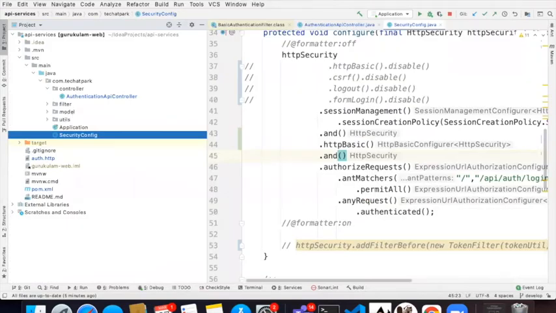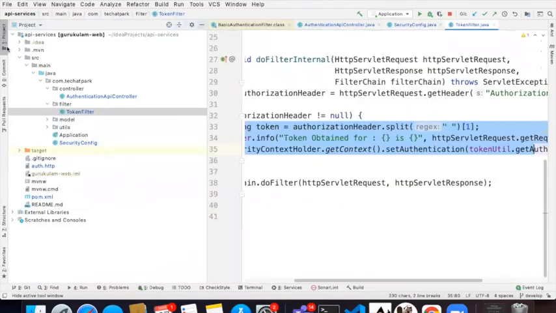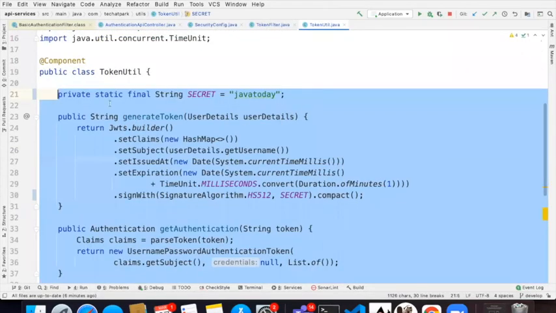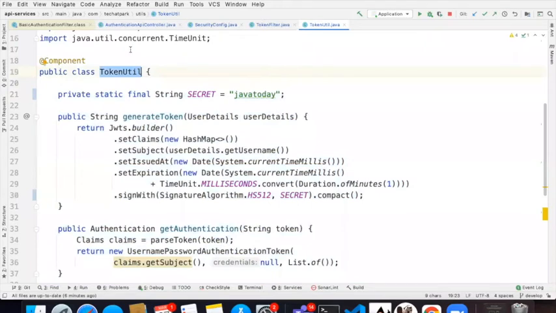I created a filter. And what is this filter? Okay, before I create a filter, I create token util. Now, whenever you think about token, the JWT or any other implementation, you are free to do your own implementations also. It's not necessary that everybody will be using token-based systems.